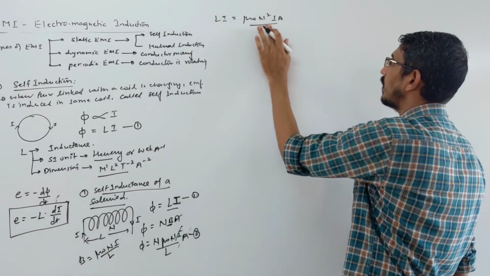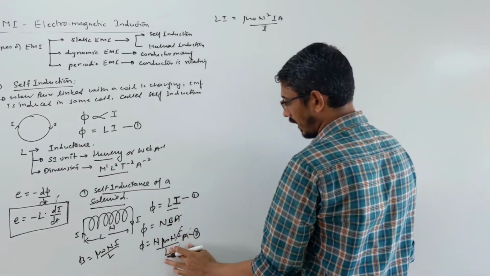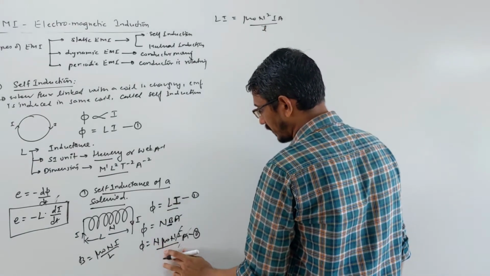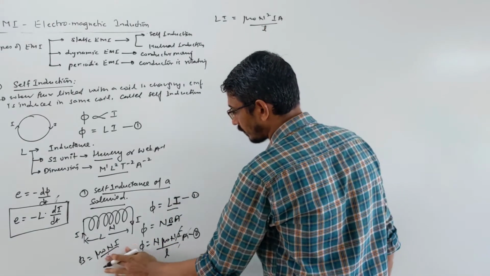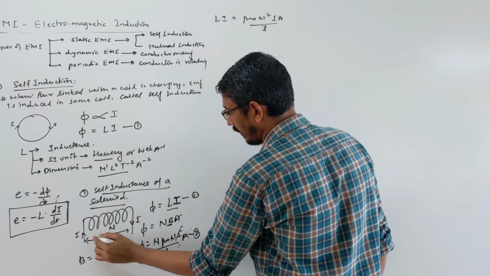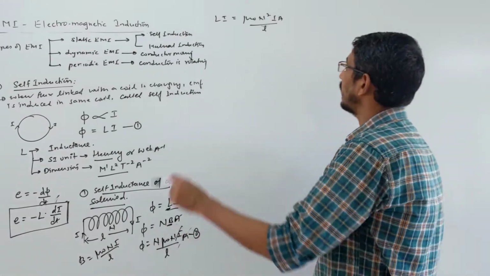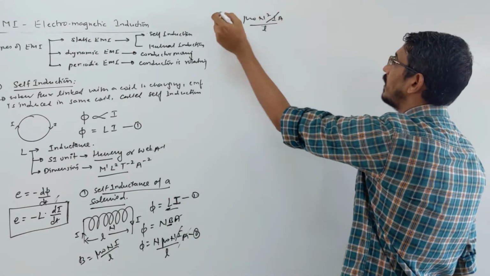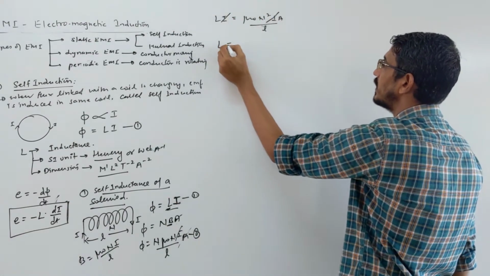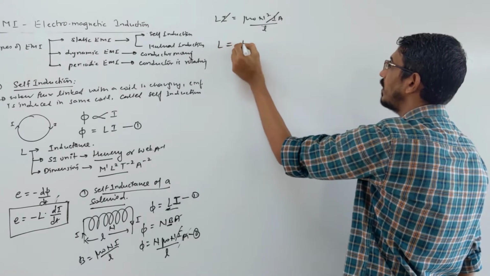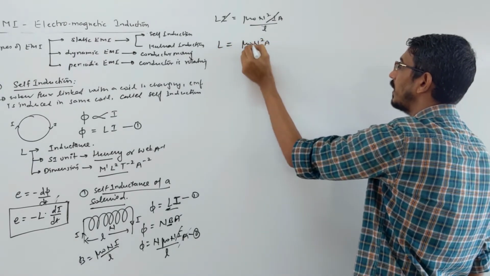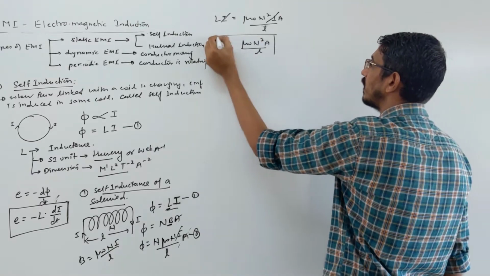The length of the solenoid I am writing as small l, because capital L I am writing for self induction. So look here, what gets cancelled? Current gets cancelled on both sides. That's your answer. The self inductance of a solenoid is mu naught N square A by l. That's all, done.